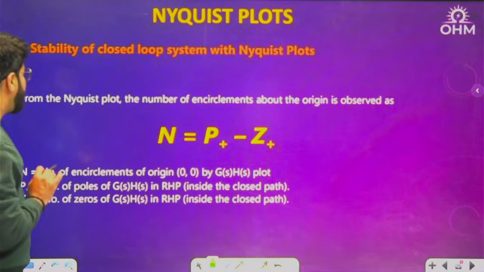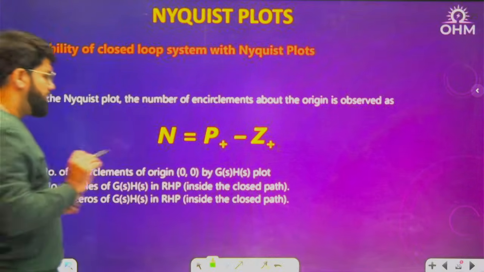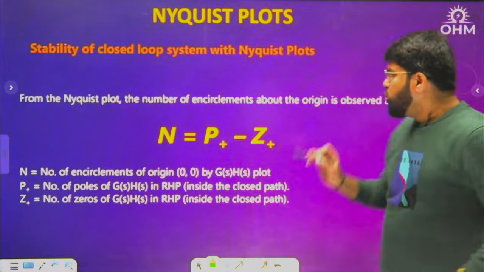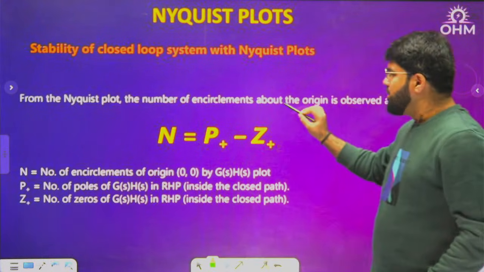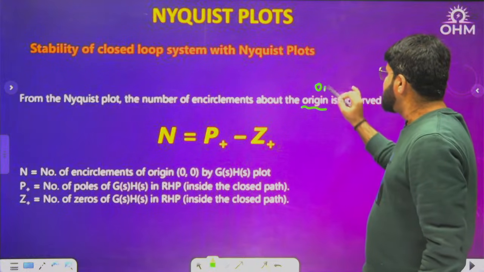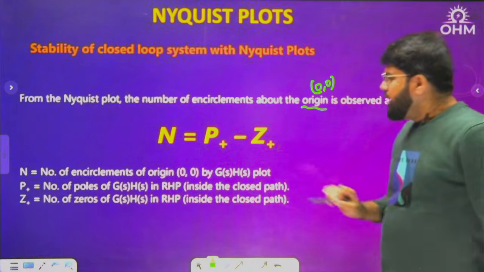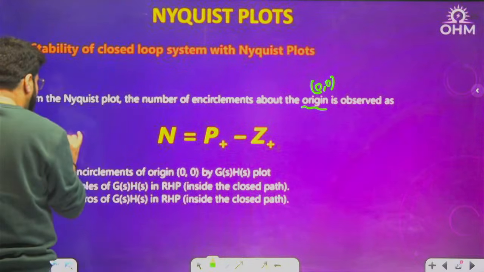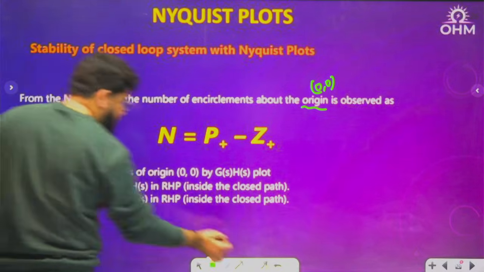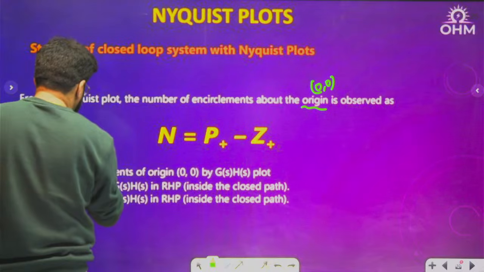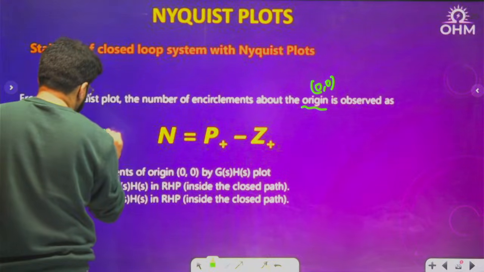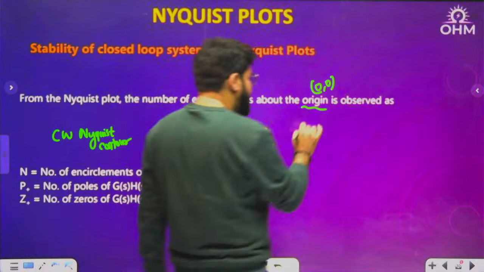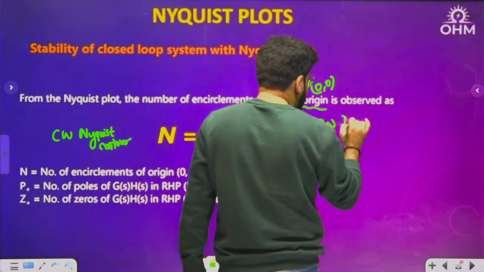Now stability. From the Nyquist plot, there are 2 things. If you notice the encirclements of the origin, the number of encirclements of the origin, is given by the formula P minus Z. Again, as I told you, I have assumed a clockwise Nyquist contour. If it is by chance an anti-clockwise Nyquist contour,